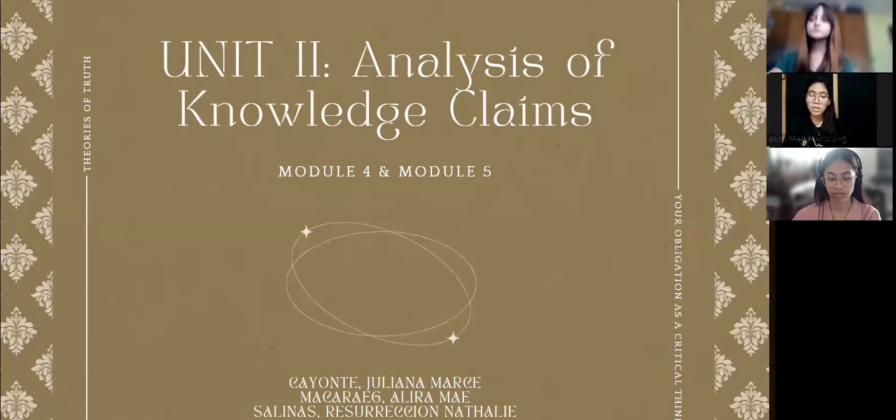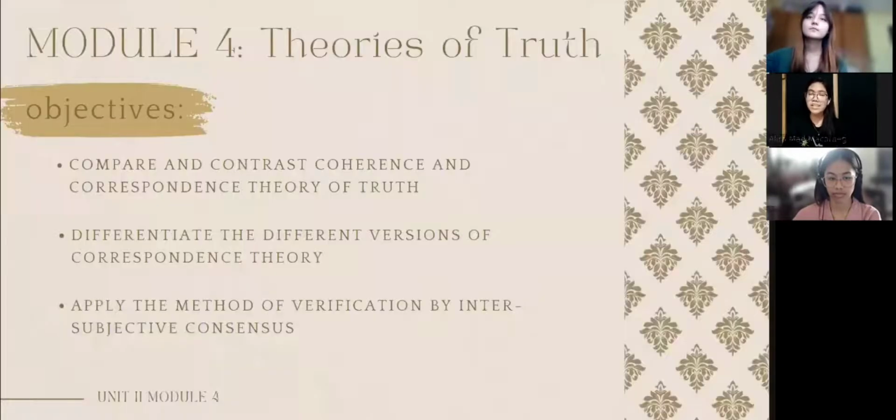Before we formally begin our discussion for today, let's take a look at the objectives of Module 4, entitled Theories of Truth. First, compare and contrast coherence and correspondence theory of truth. Second, differentiate the different versions of correspondence theory. And last, apply the method of verification by intersubjective consensus.